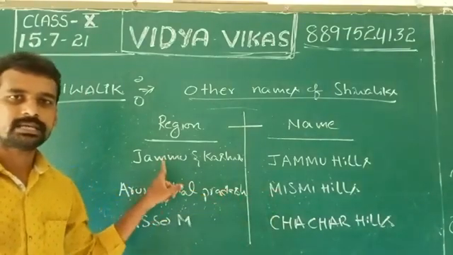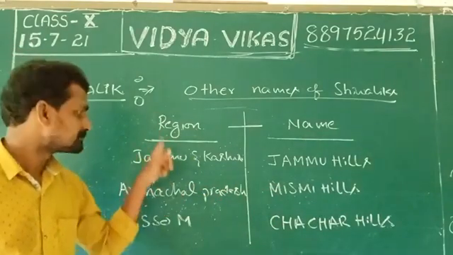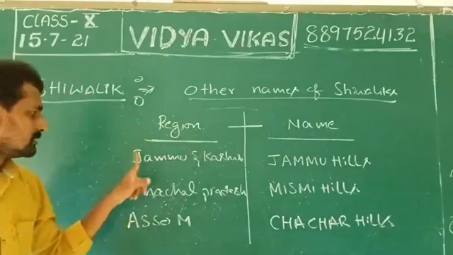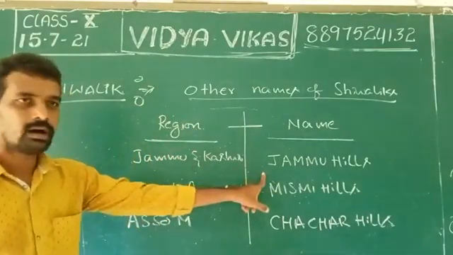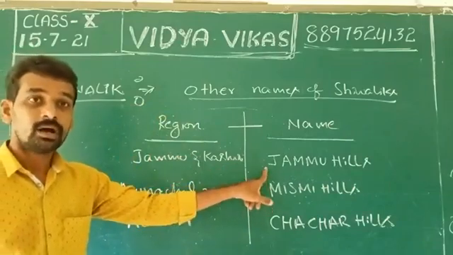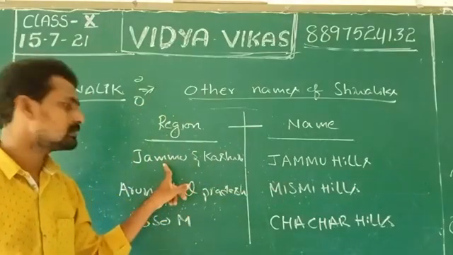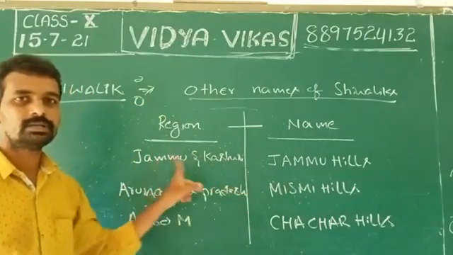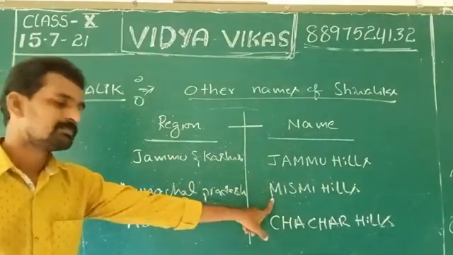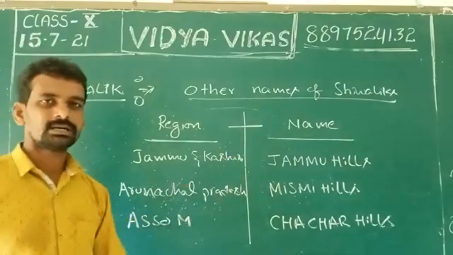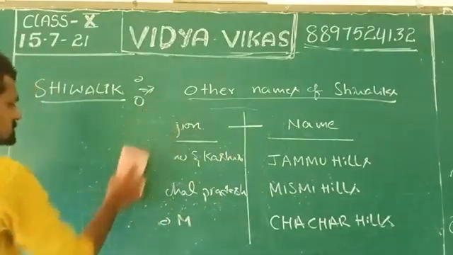I will repeat once again the other names of Shivaliks in different states. Region means state. In Jammu and Kashmir, what is the other name of Shivalik? The Shivaliks are called Jammu Hills. In Arunachal Pradesh, they are called Mismi Hills. In Assam, Cha Hills. These are the other names of Shivaliks.